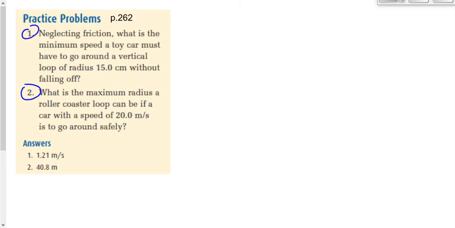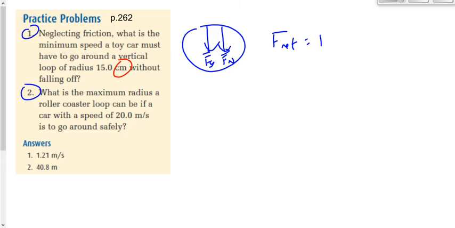Number 1 says, neglecting friction, what is the minimum speed a toy car must have to go around a vertical loop of radius 15 centimeters without falling off? I'm going to circle this because I don't like centimeters. I know I'm going to convert that to meters. Vertical loop, minimum speed. We know we're going to analyze the top of the circle where we have gravity acting down and the normal force acting down.